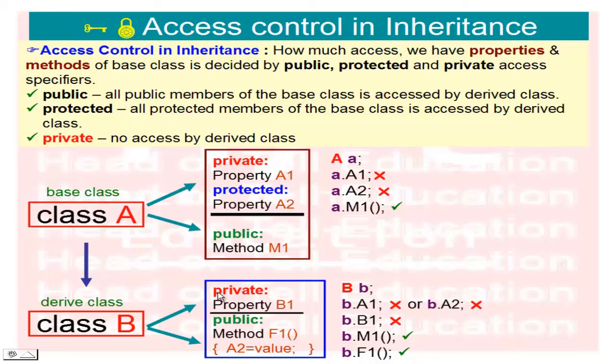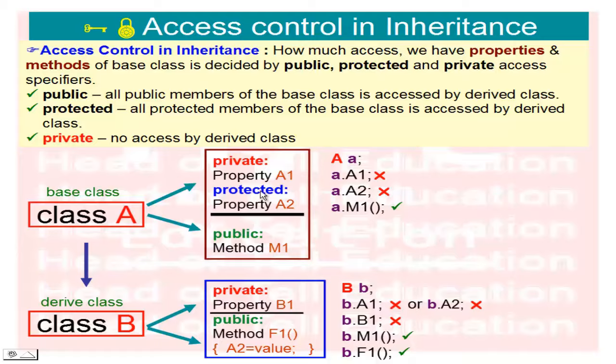I have created the private property B1 in B, and if I want to access it outside of the class, B dot B1 is not accessible. The method M1 I can access outside of the class from the object of B, so B dot M1 is available. B dot F1 is also available outside the class because its access specifier is public.